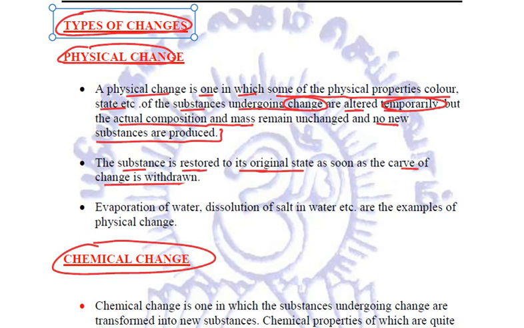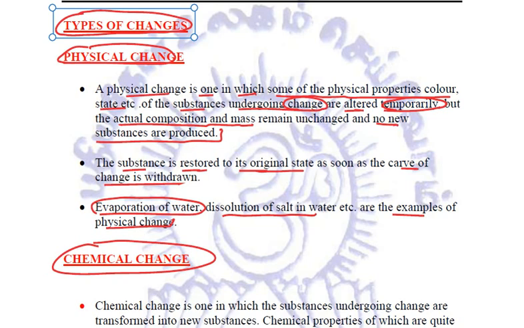For example, evaporation of water. Water, when heated, evaporates and gets converted into water vapors. But again, those water vapors will be converted again into water when cooled. Similarly, dissolution of salt in water. They are the examples of physical changes. Okay. There is no new substance getting formed.